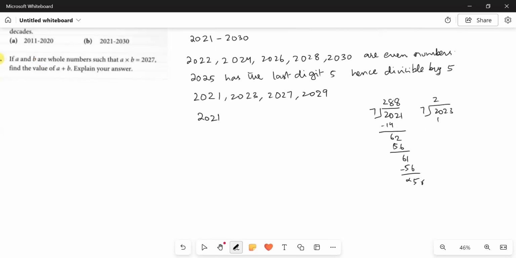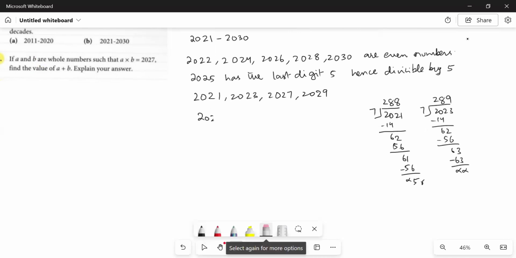Let's check 2023 if it's divisible by 7 or not. 7 2s are 14, 62. 7 8s are 56, 63. Oh yes, 7 9s are 63. So 2023 is divisible by 7. So we can write down, since 2023 is divisible by 7, it is composite.